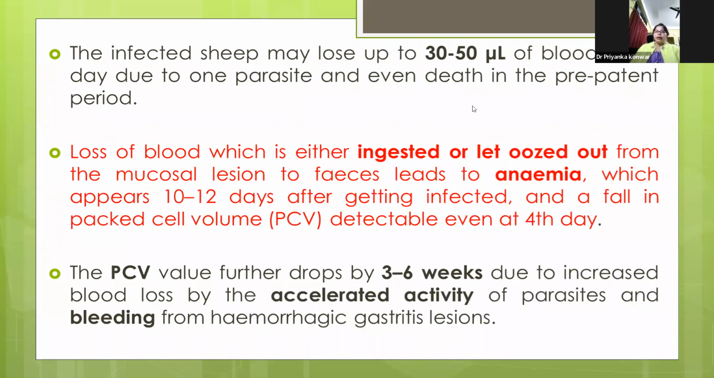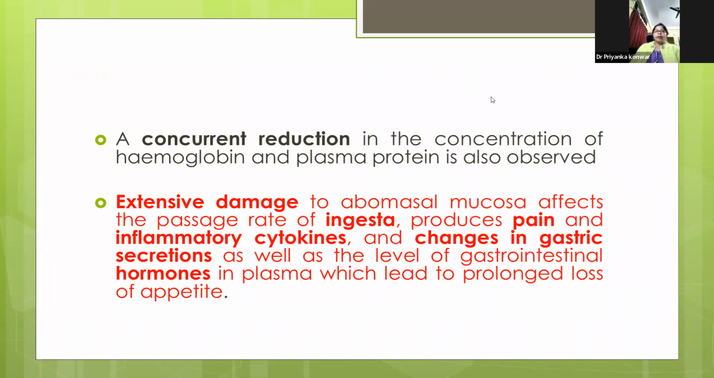Loss of blood, which is either ingested or oozes out from the mucosal lesion into the feces, leads to anemia, which appears 10 to 12 days after infection. At the 4th day itself, a lowered packed cell volume is detectable. This PCV value may drop further by 3 to 6 weeks due to accelerated activity of the parasites and bleeding from the hemorrhagic gastritic lesions. A concurrent reduction of PCV along with the concentration of hemoglobin and plasma protein is also observed.